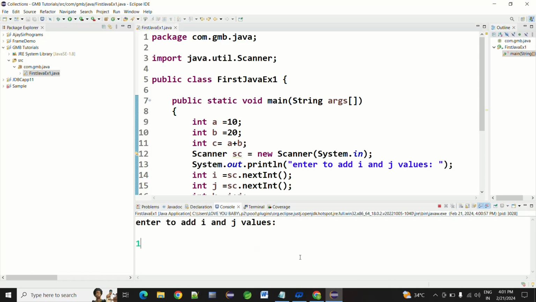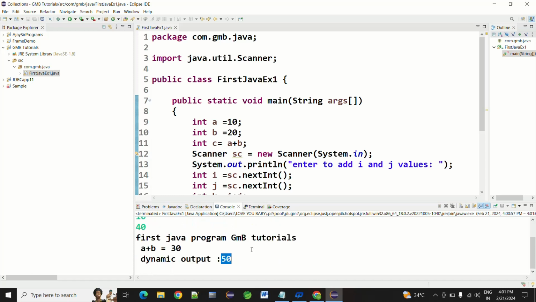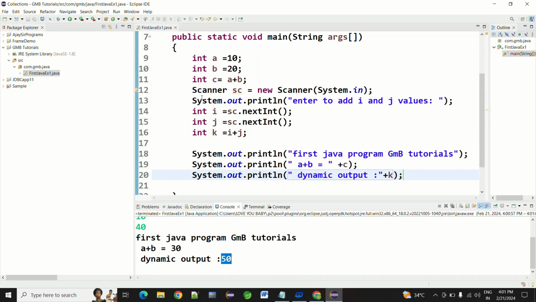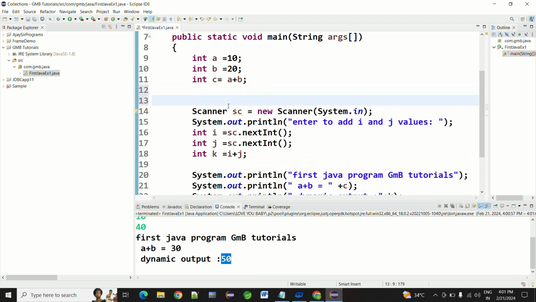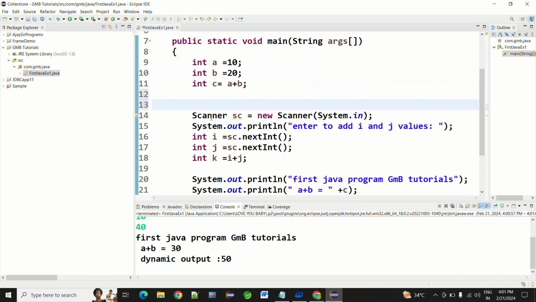I'm entering 10 and 40. Now see, the dynamic output is 50. So we got a dynamic output using the console.